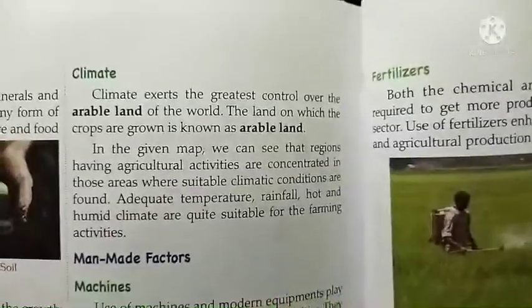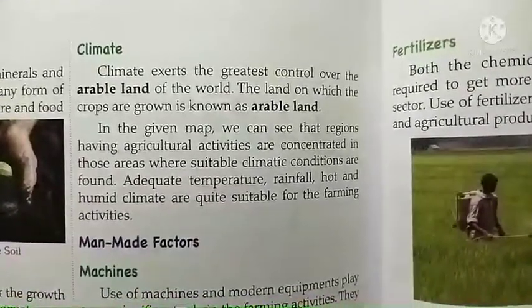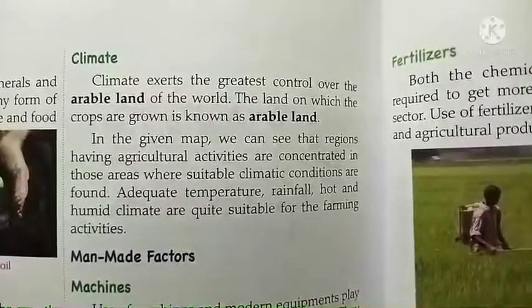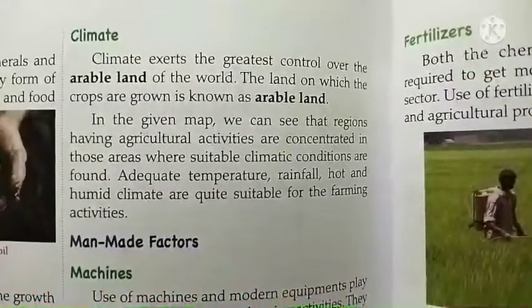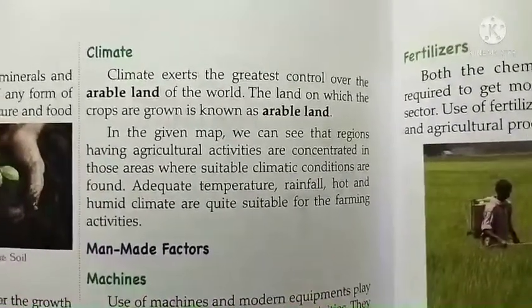Now climate. The climate of a place is very important in the agricultural activity. The land on which the crops are grown is arable land, so adequate temperature, rainfall, and a hot and humid climate are suitable for the farming activities.